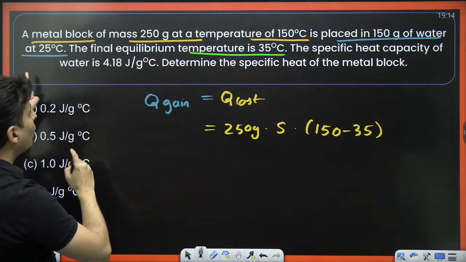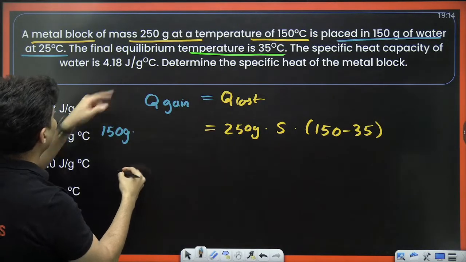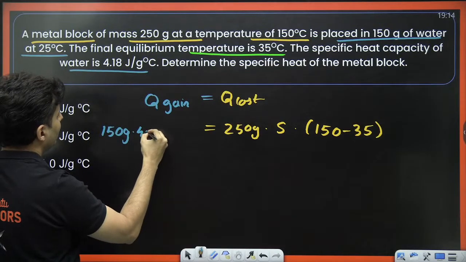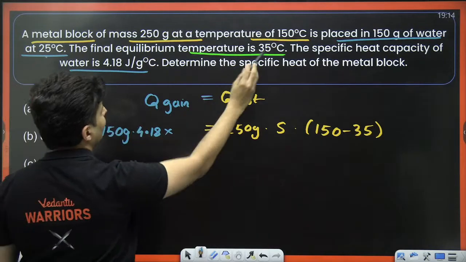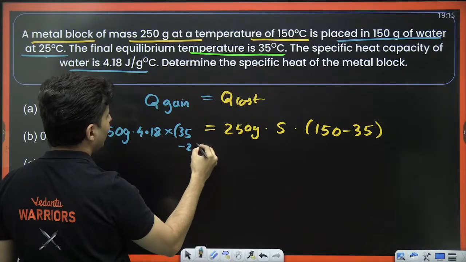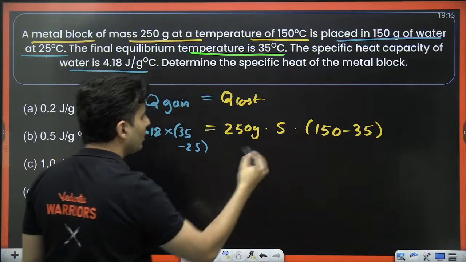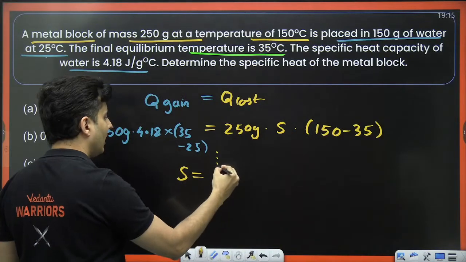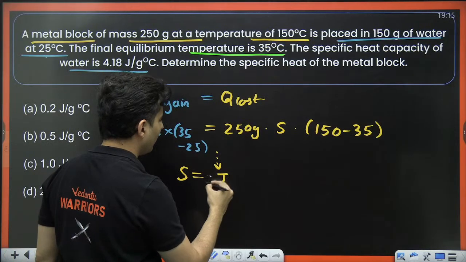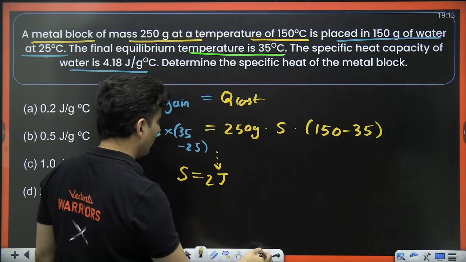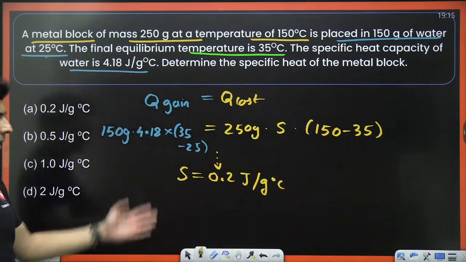Heat gained, who will gain the heat? The cold body. How much is the mass? 150 grams. How much is the specific heat capacity of water? It is 4.18 joules per gram degree Celsius. Change in the temperature, from 25 it went to 35. So 35 minus 25. Everything you know over here, the only thing you don't know is s. Solve it and find the value of s. I think it should come out close to 0.2 joules per gram degree centigrade. That's what you will get after solving.